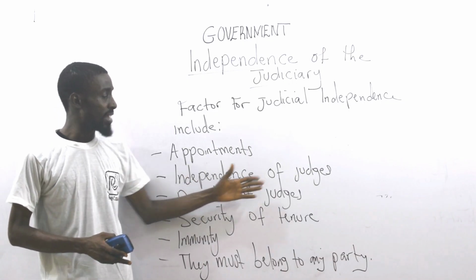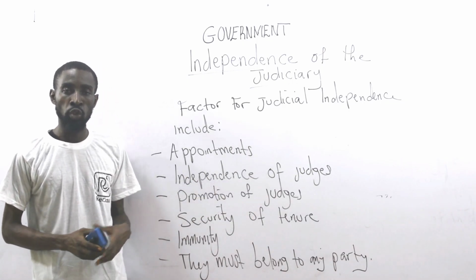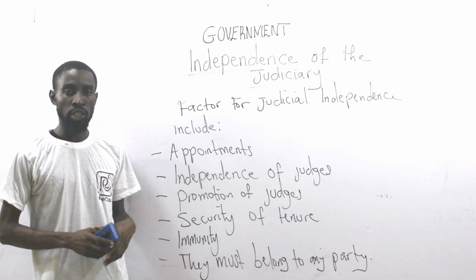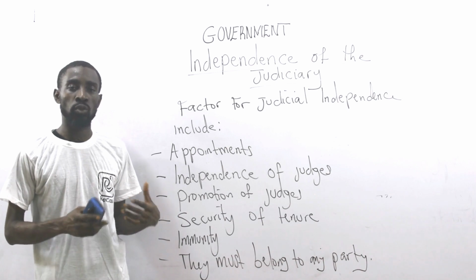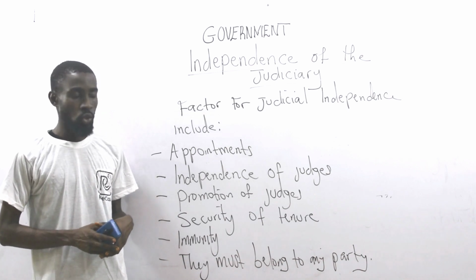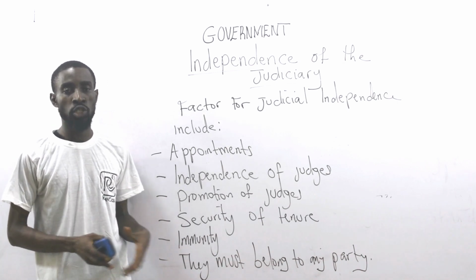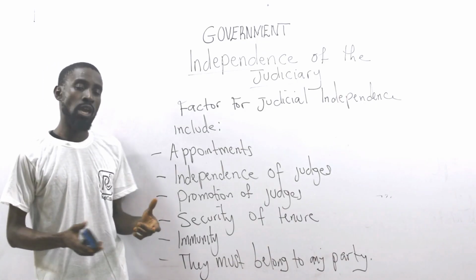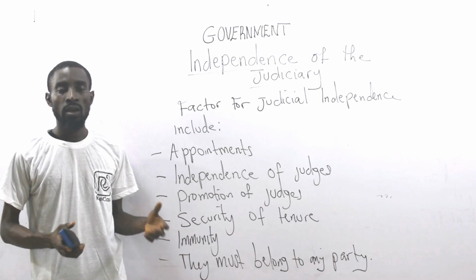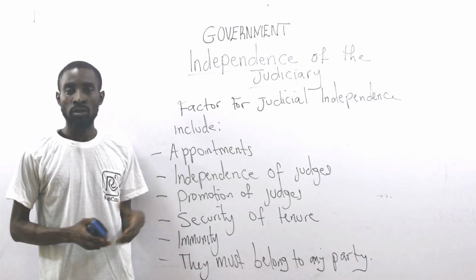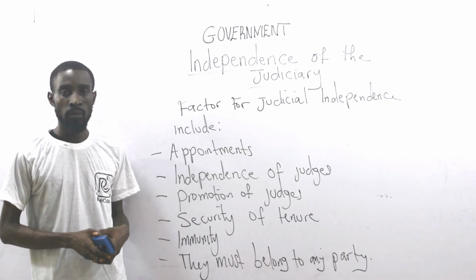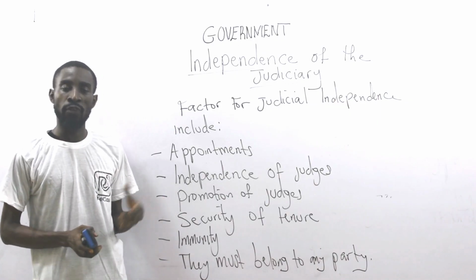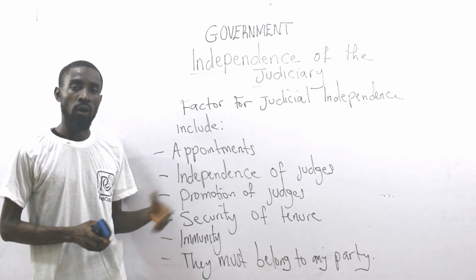Now we talk about independence of judges. Judges too should be independent. In other words, they should not be appointed by the executive. They should strictly be appointed by the National Judicial Commission, so as to avoid control from the executive or the other organ, which is the legislative organ. Because if the head of the executive, like the president or the governor, appoints the chief justice or the chief judge of a state, when any case comes up, there is every tendency that he or she would favor the person that gave the appointment.